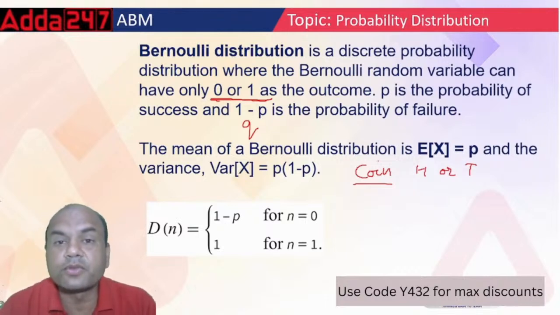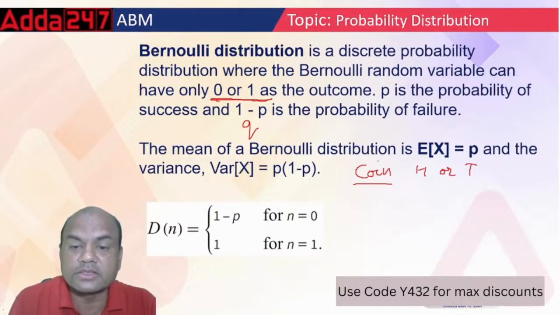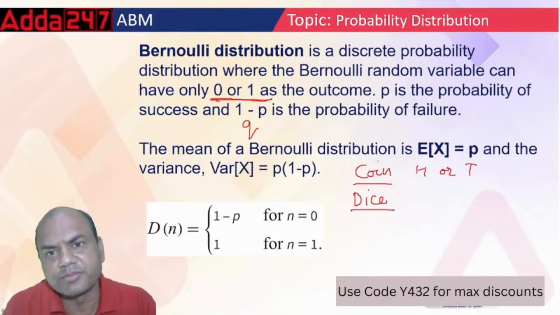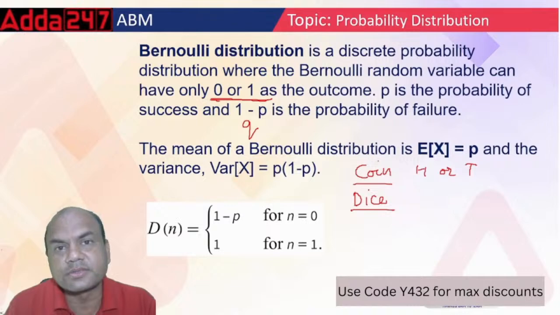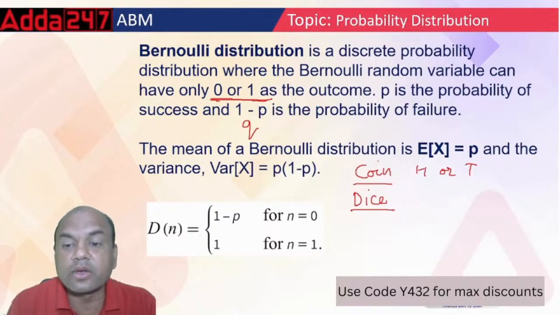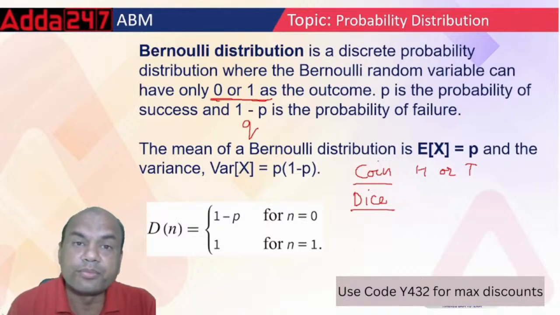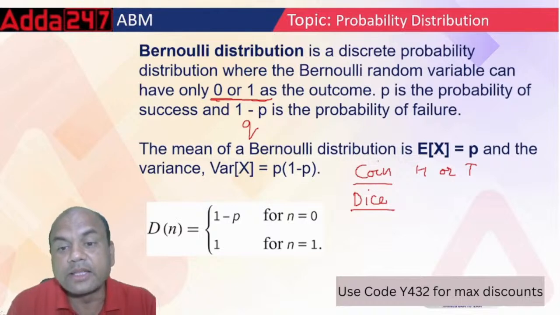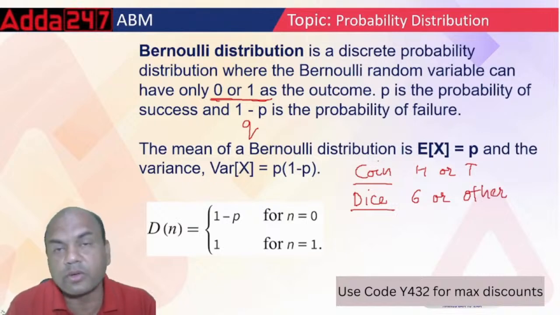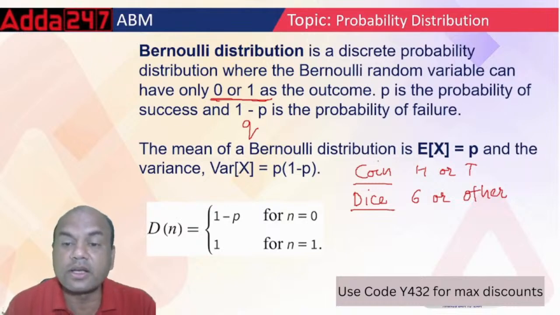Suppose I throw a dice, the dice we played in our school time. Nowadays also we play Ludo and all those games. When you throw the dice, there are 6 options: 1, 2, 3, 4, 5, 6. You'll say, how come 2? That is possible. Either get 6 or other than 6. If I have to get 6 on the top or other, it's again 2. This way these problems are framed. So there can be only two answers.